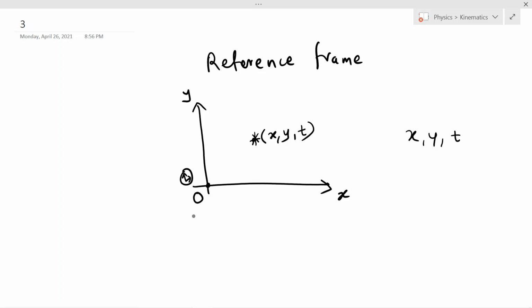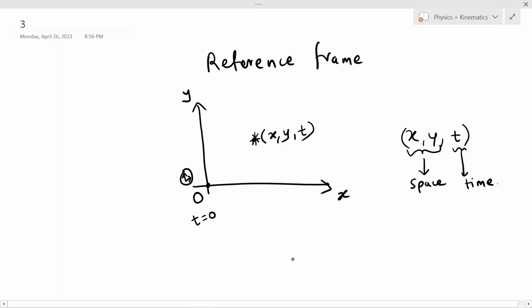Suppose he starts his clock at t equal to 0 seconds. So after t seconds, suppose some explosion happens and he records this. So he has the information of the explosion totally. That is, not only where it happens in space, but also when it happens in time. So such a worldview is called a reference frame.